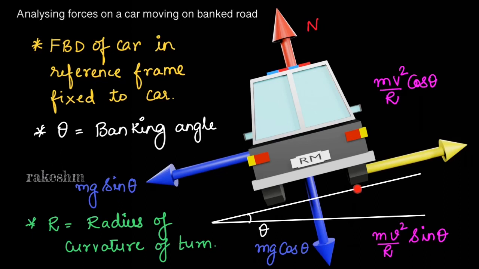Now comes the main part. We will slowly increase the speed of this car and analyze how these forces act on the car. Why I am mentioning very slowly is that this car must not have a tangential acceleration. If it has a tangential acceleration, then the friction direction changes and the friction will not act only along this direction; it will act at an angle. So we will change the speed of the car very slowly such that the tangential acceleration is 0. I will play the schematic now, so carefully observe all the forces.